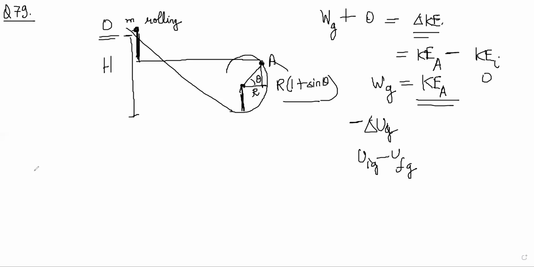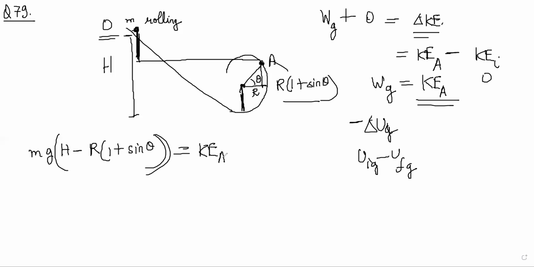Work done by gravity is positive because it has come down. So it will be mg into h minus r times 1 plus sine theta. That is equal to kinetic energy of the particle at A. So 79A, check once. It's correct.